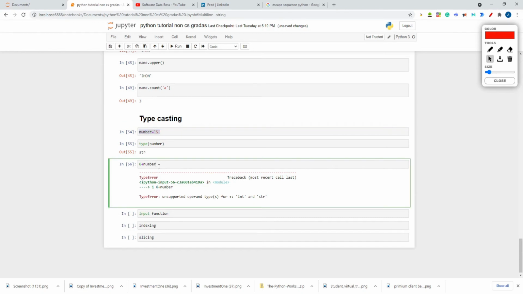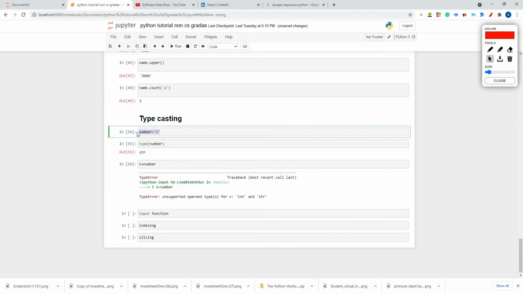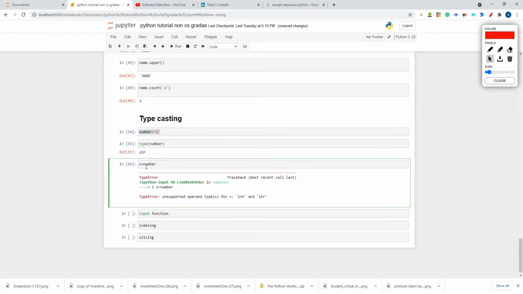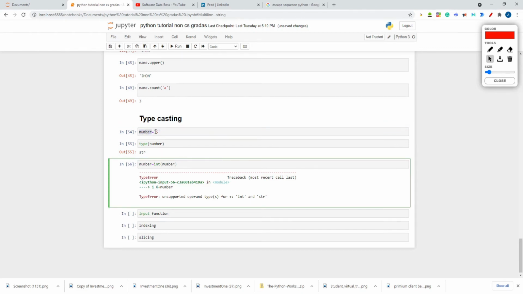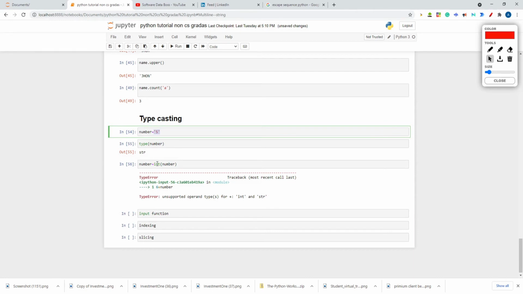So how do I convert the string into a number? Integer, right? Because 6 is an integer and you are adding a string to that. That's why it is giving an error. Addition can be performed between integer and integer, right? So you need to convert this string type into integer type. So how do you do that? There is a function called int. If I write number, okay, I know I already told you about object reassignment, I am writing the int function and passing this number through the int function. So what will this do? This will convert this string into an integer.